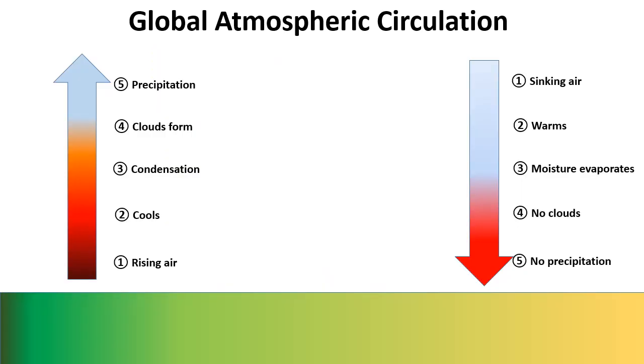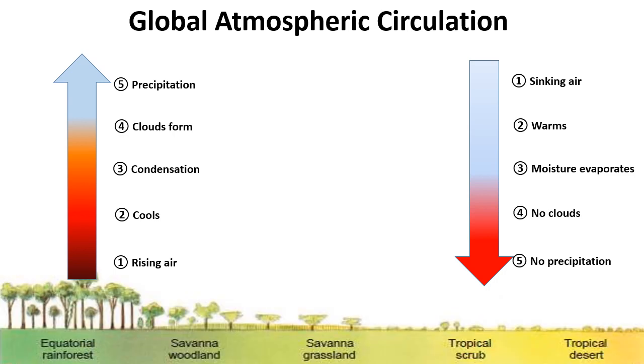So, to summarise, rising air cools and condenses, forming clouds which give us precipitation. Sinking air warms, evaporating moisture, so we get no clouds and no precipitation. That gives us different ecosystems, with the rainforests being an area where air is rising, creating lots of rain, and the deserts being an area where air is sinking.